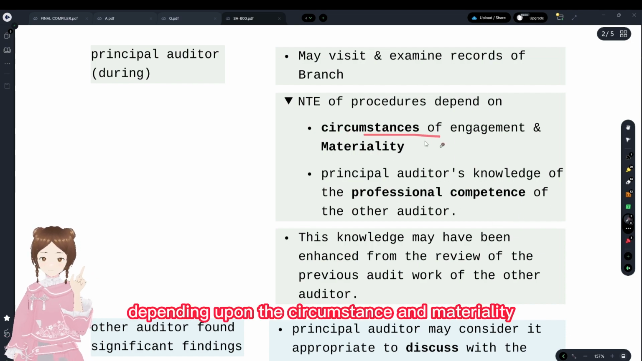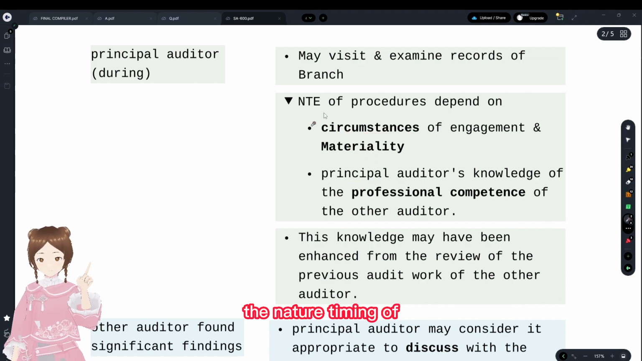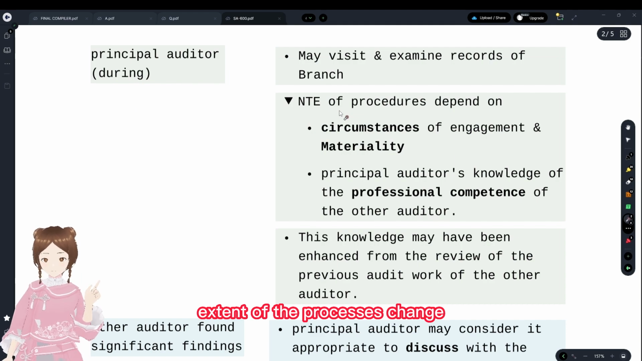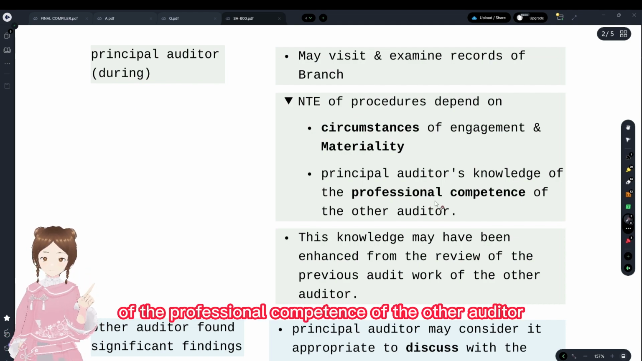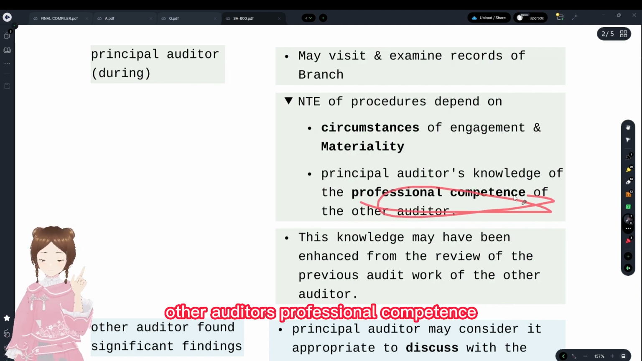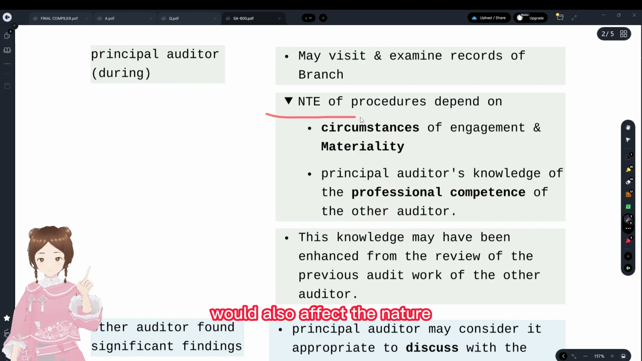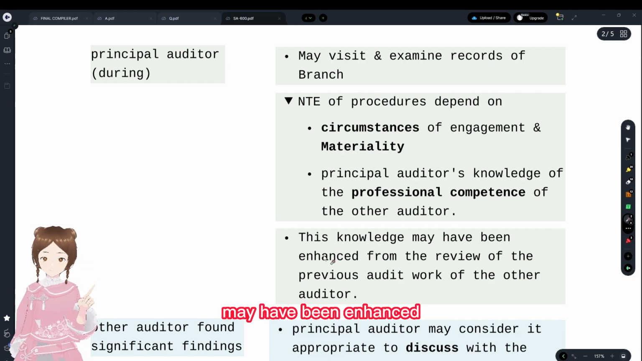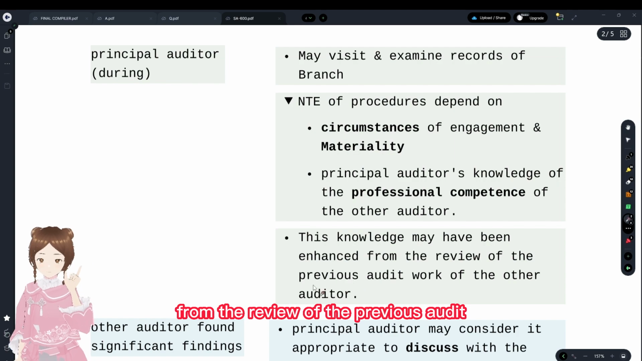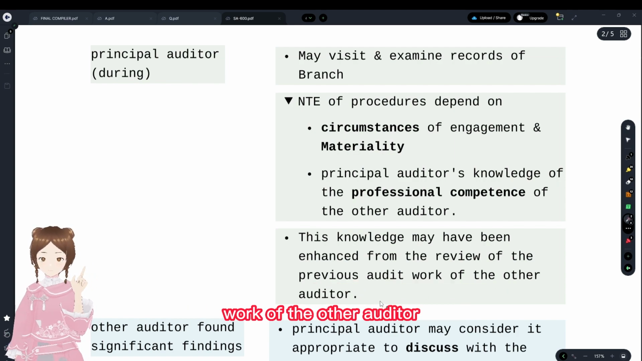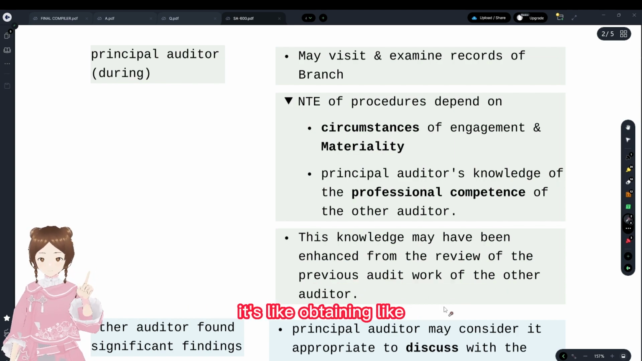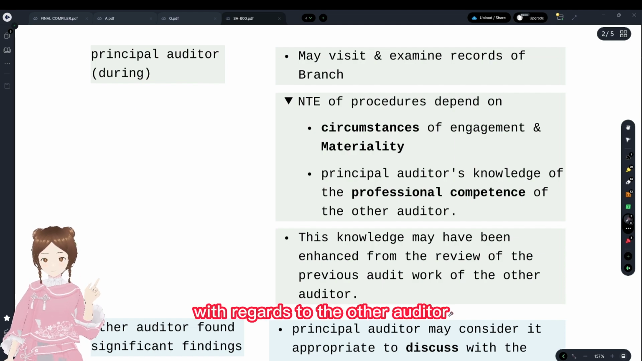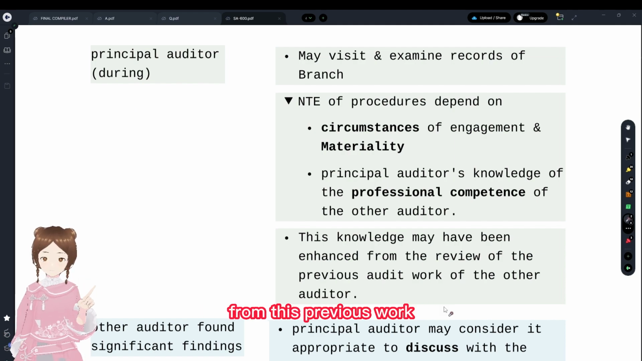Depending upon the circumstance and materiality, the nature, timing, and extent of the procedures change, and the principal auditor's knowledge of the professional competence of the other auditor. The other auditor's professional competence would also affect the nature, timing, and extent of the procedures. And this knowledge may have been enhanced from the review of the previous audit work of the other auditor. It's like obtaining information with regard to the other auditor from his previous work.